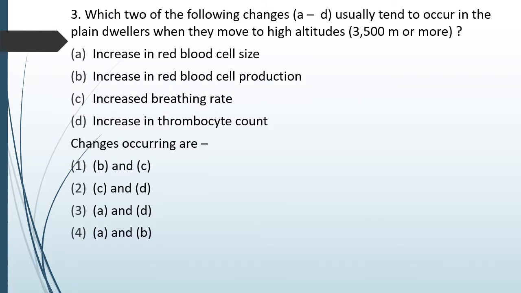Question number 82. Which two of the following changes A to D usually tend to occur in the plain dwellers when they move towards the high altitude? Increase in RBC size, increase in RBC production, increased breathing rate, increase in thrombocyte count. Which of the following changes occur? The correct answer is option 1, that is increase in RBC production and increase in breathing rate. Why? Because the oxygen in the high atmosphere is present at the lower pressure, right? So we need more RBC and increased breathing rate to reach the amount of oxygen required by the body.